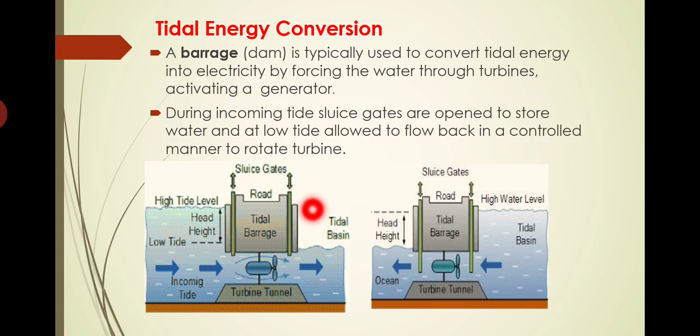At the time of low tide, these sluice gates are kept closed. The sluice gates are lowered, so that only a restricted flow of water is there through the turbine tunnel. At low tide, the water level on this side will be decreased, but at the high tide we have stored enough water at the other side of the barrage. So at low tide, when the water level is low here, the stored water level will be high at that side, and the water will gradually flow back to the ocean through this opening.